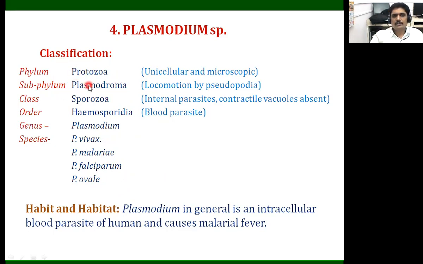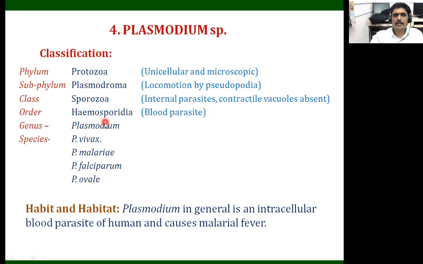Here we discuss the classification. There is the phylum Protozoa, meaning unicellular microscopic organisms. Subphylum Plasmodroma, because locomotion is through pseudopodia. Class is Sporozoa, a very important character because here we observe internal parasites. Contractile vacuoles are absent. These Plasmodium are endoparasites, found inside the body of animals, including mosquitoes, humans and many other animals.